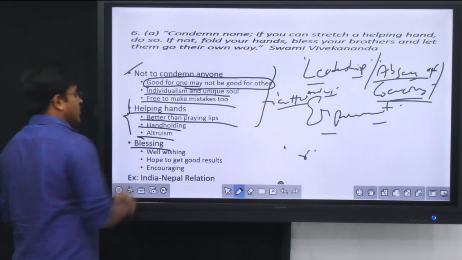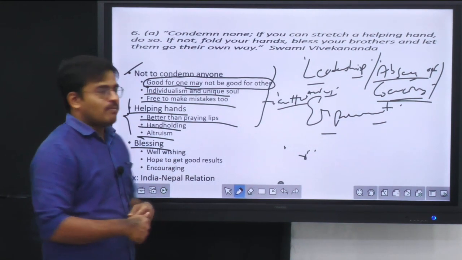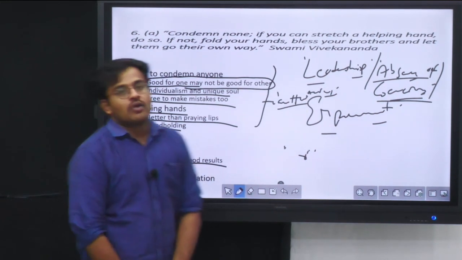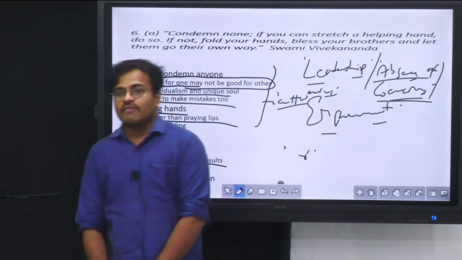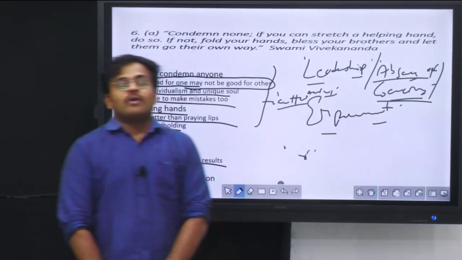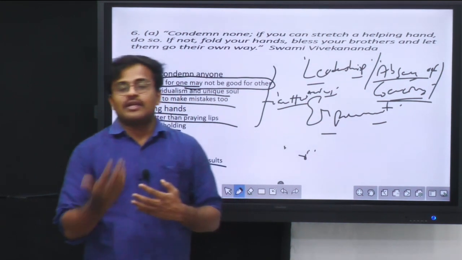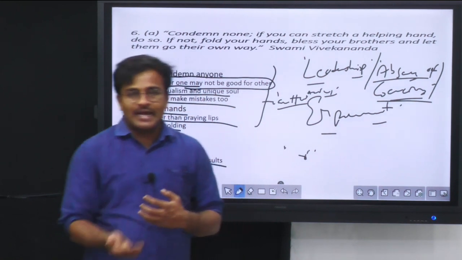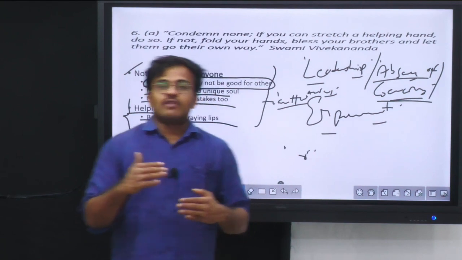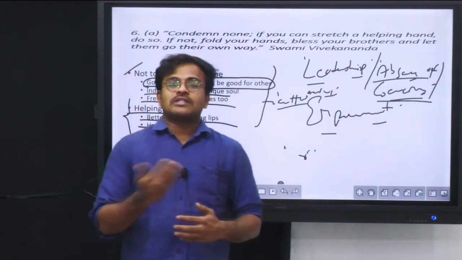Then along with that, if they do not take the path that you have suggested and you are not able to help them, then you have to bless them, which is about well-wishing, hope for good results, and an encouraging attitude. All of these characteristics are part of leadership. A leader first suggests some things. If the person listens, he will extend a helping hand. If this helping hand is not taken, the leader will not condemn the person, but will pray for positive results for the other person.